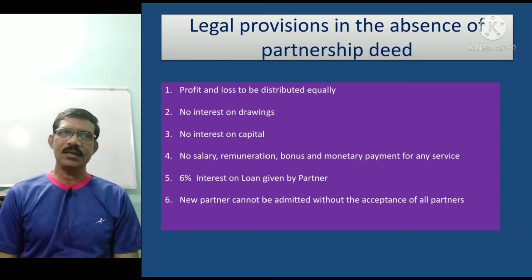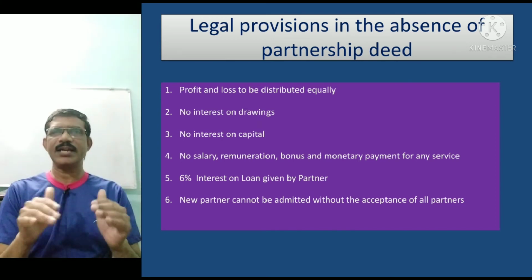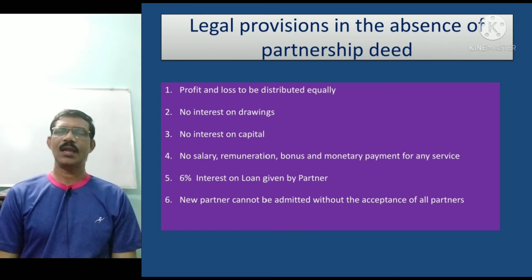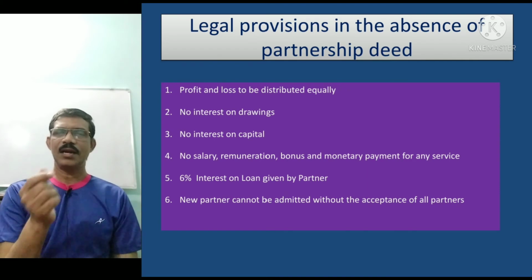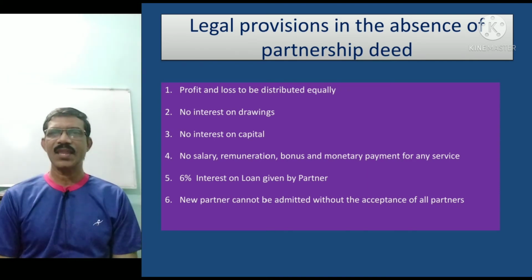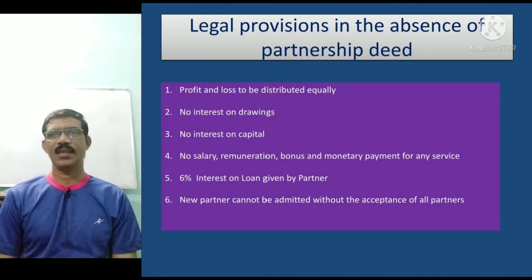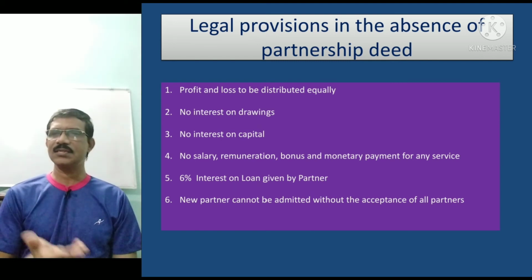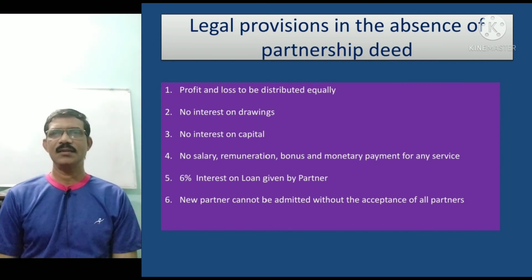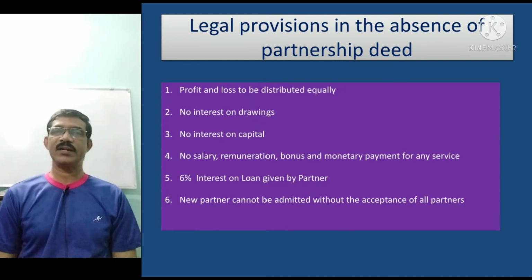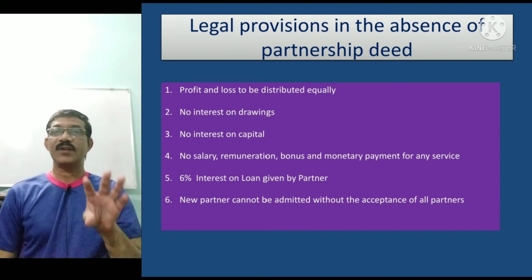Suppose there is no agreement on the distribution of profit and loss, and there is a dispute. Rajesh wants the profit to be distributed in 2:1. Suresh asks why distribute in 2:1. Then Rajesh may say, I invested 10 lakhs and you invested 5 lakhs, so the ratio is 2:1. So let us distribute in 2:1.